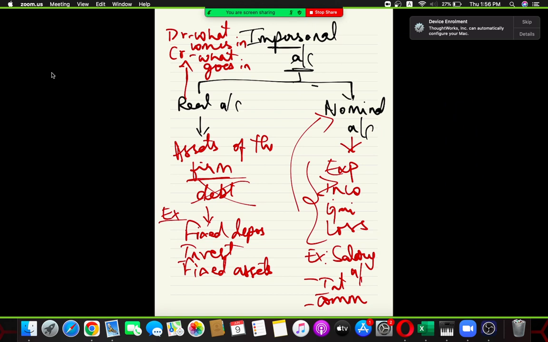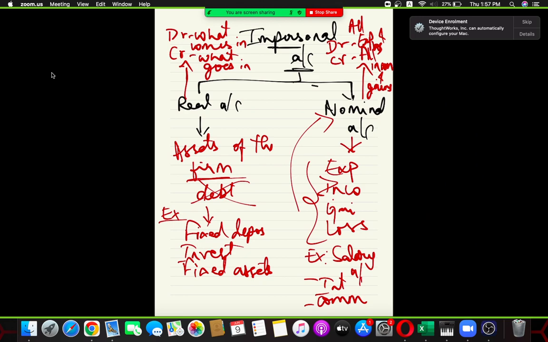Great. So now, nominal account rules. Debit all expenses and loss. Credit all incomes and gains. What did I just say, people? Debit all expenses and loss, credit all incomes and gains.